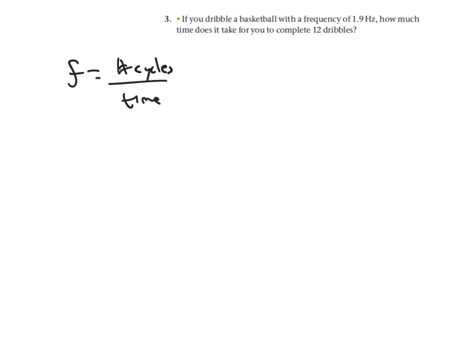So here we'll say that the frequency of 1.9 hertz, that's frequency, and we want 12 dribbles, which is the number of cycles here. And we are looking for how much time, which I'll call like t. Really, I guess a delta t.